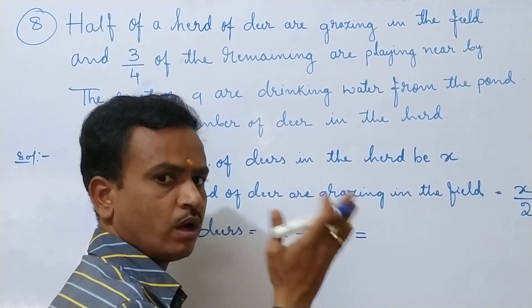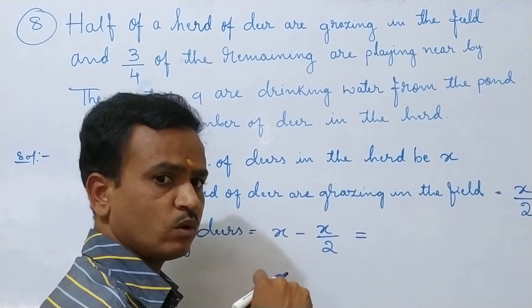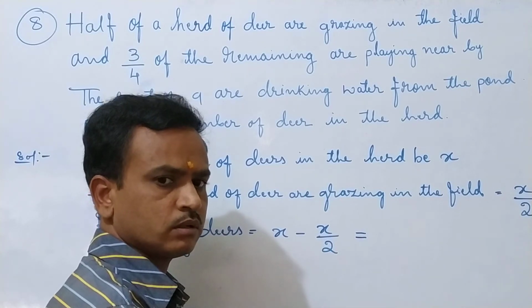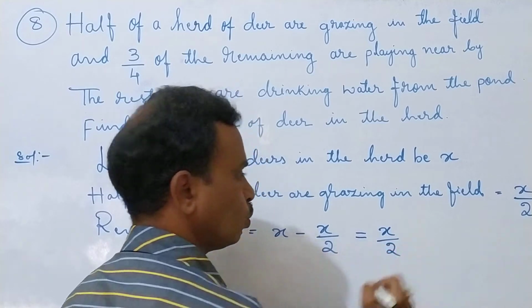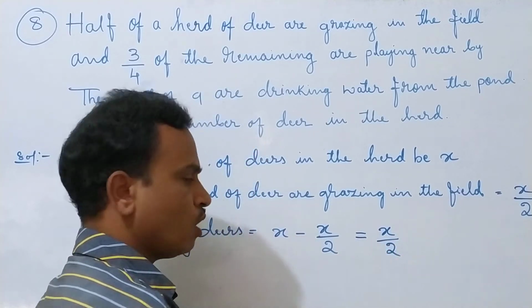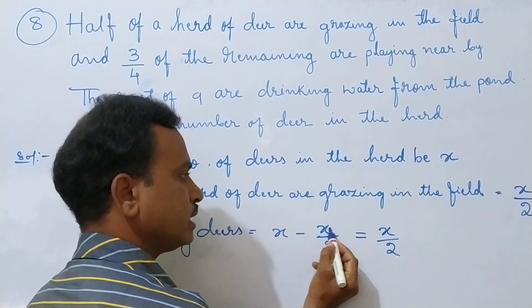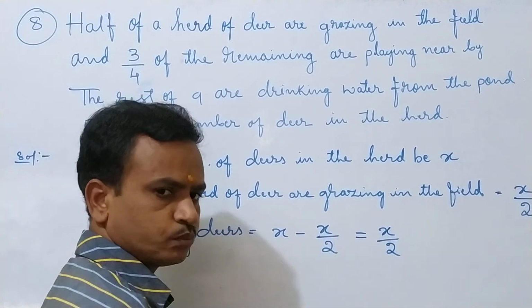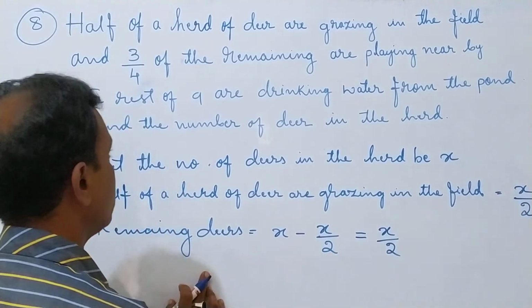In 1 rupee, half means 50 paisa; if we remove 50 paisa, 50 paisa remains. So directly we can take X by 2. Or you can take 2X minus X, that is X, over 2, X by 2. So this point is clear.